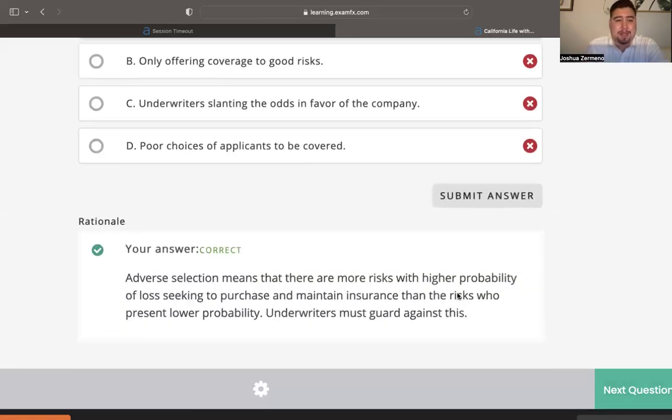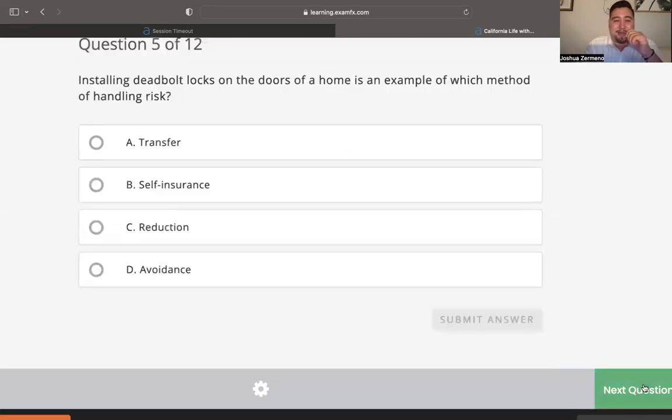As you can see here in the explanation, adverse selection means that there are more risks with a higher probability of loss. I talked about that poor health, right? To purchase and maintain an insurance, then the risks present the lower probability. Underwriting must guard against this. Well, that's a lot of work. If they don't have the best health and they have high risk, they're still given an opportunity to apply for insurance. That's what adverse selection refers to.